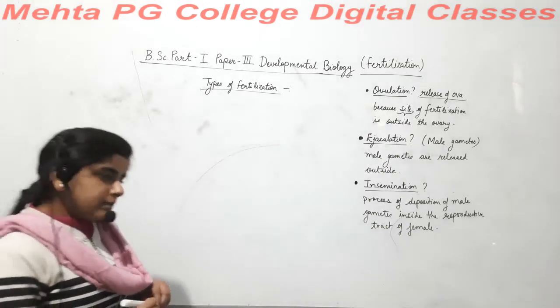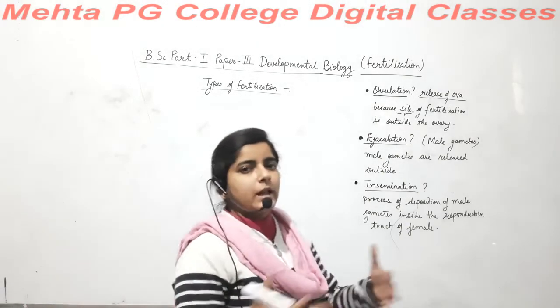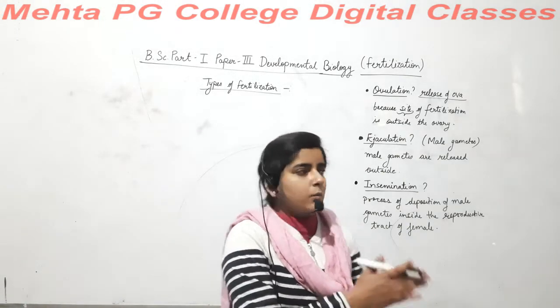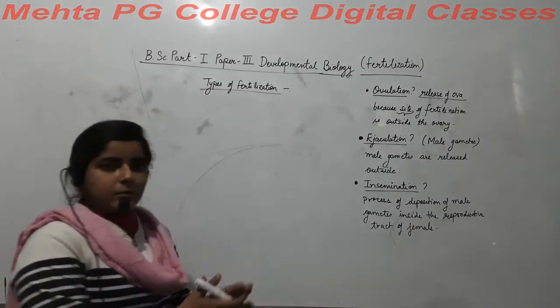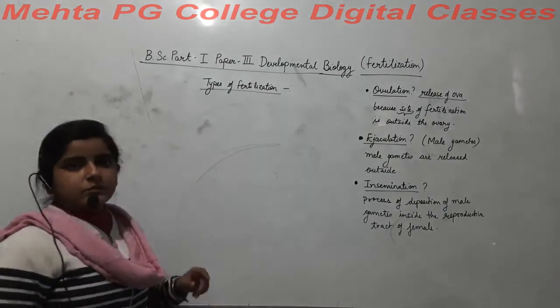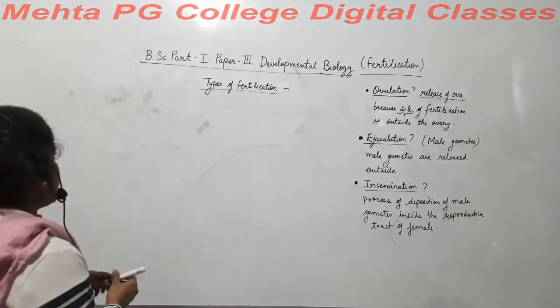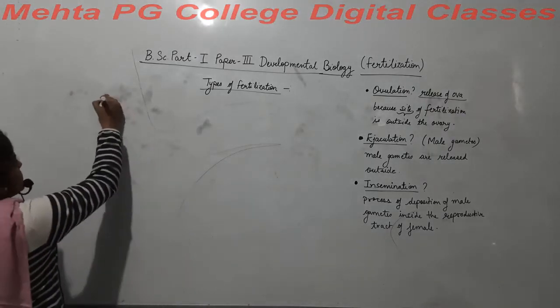That means insemination is deposition of male gametes inside the female body. So these three terms are important before we proceed to types of fertilization. Now we come to types of fertilization.